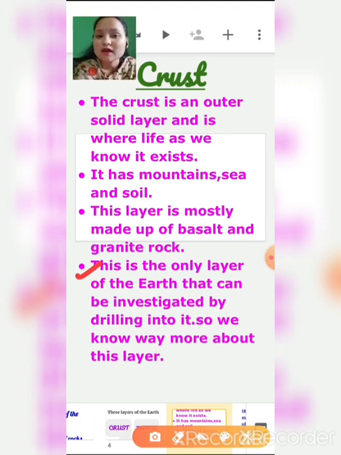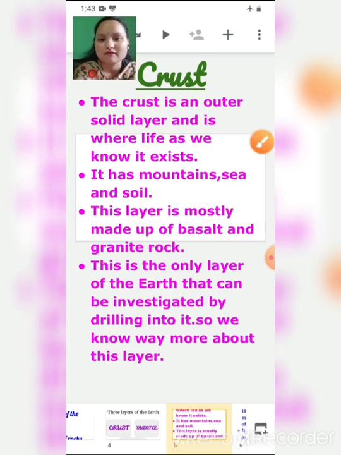With a big drilling machine we can dig the earth. We can dig the first layer, the crust, easily and investigate it, so we know way more about this layer. Crust is the layer where human beings and animals are living.